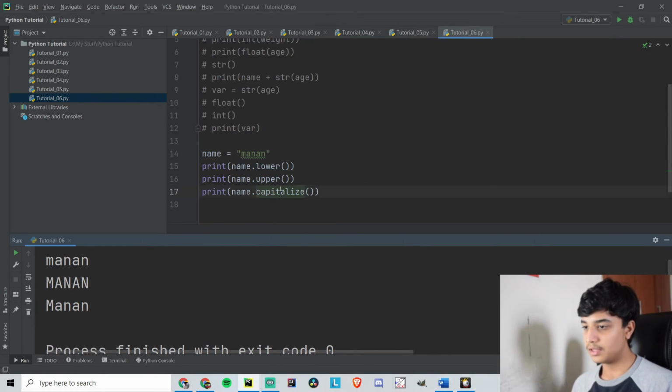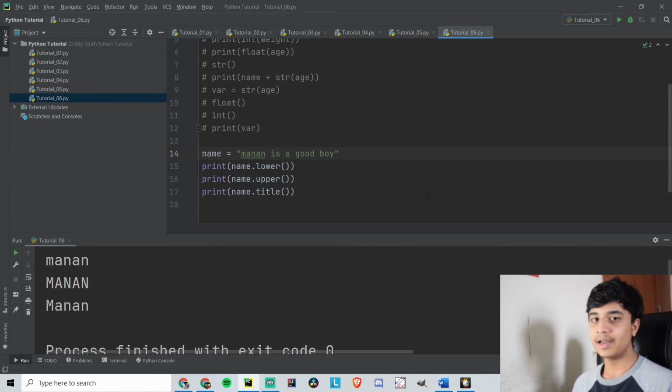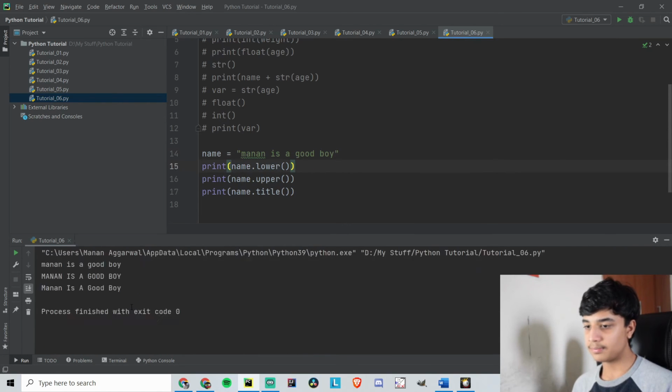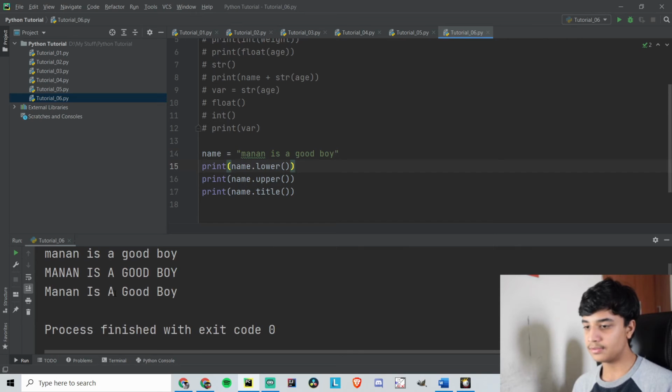And then there is title. For title I will add something else. Manan is a good boy. So in a title, if you notice, the first letter of each word is capital, so it will return something like that. Only M, A, G and B are capital in title. So that is what title is used for.